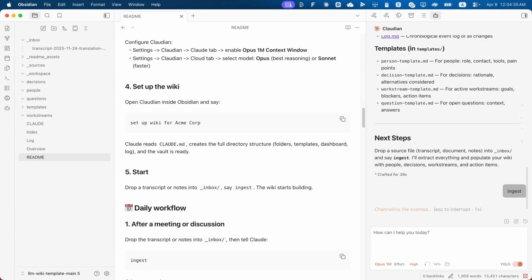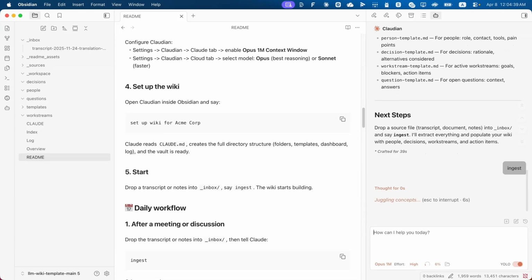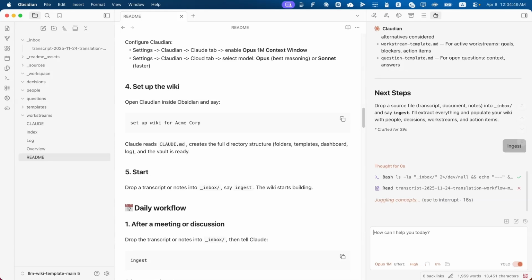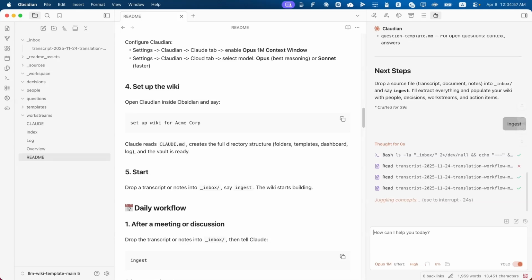When you just type in ingest, it will scan the inbox folder and ingest all the files from there. Or if you don't want to share a specific file, you can just type ingest and copy-paste right within the chat box. So it can ingest files directly, or text, or instructions, or updates. Okay, give it a few minutes to process.